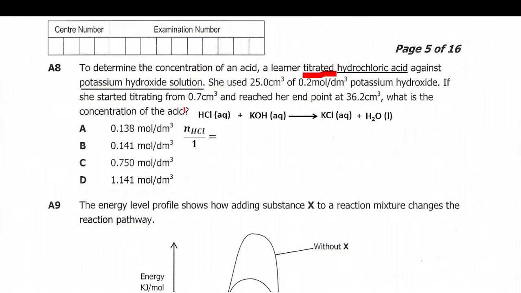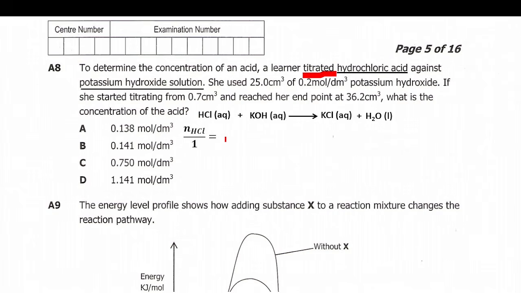As you see this hydrochloric acid here, in front of it there's 1. Since we only have this here, no number, it means we have 1 mole of hydrochloric acid. And so this is read as number of moles of hydrochloric acid over stoichiometric mole ratio, which is